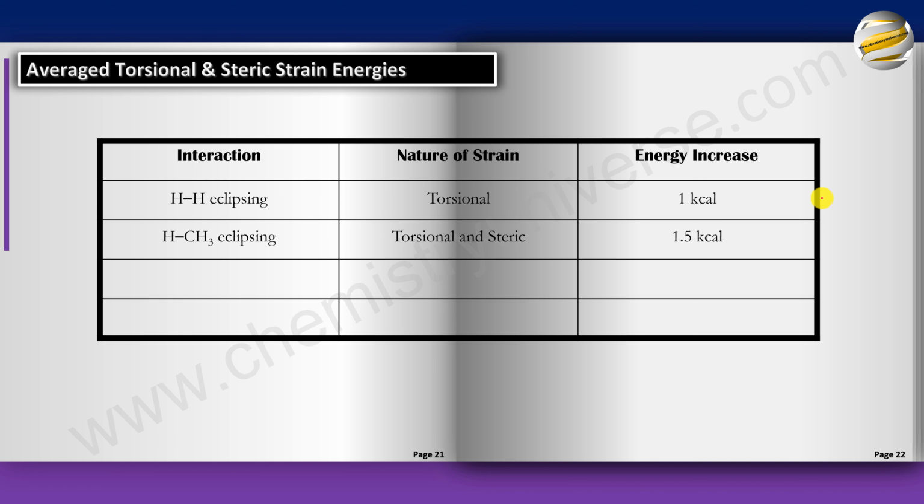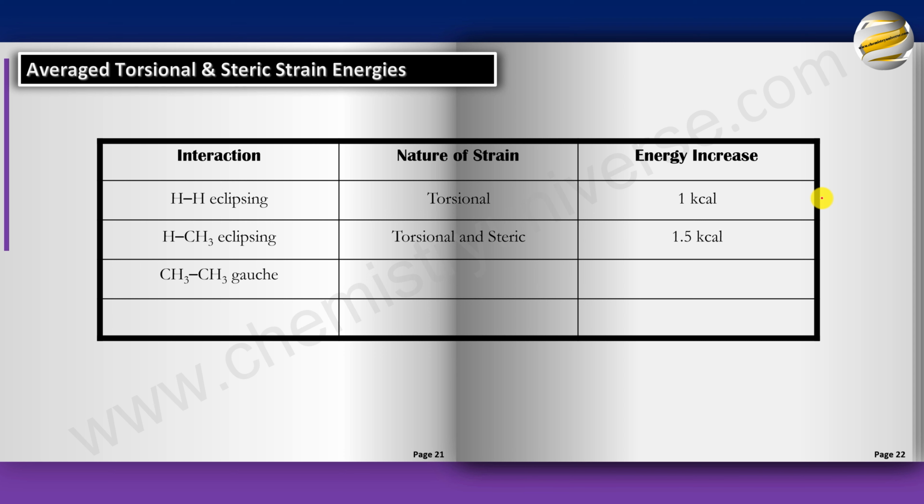Now, of course, it's not necessary that the 0.5 is only due to steric strain because the bonds CC and CH themselves have changed. But if I were to, for the sake of convenience, omit that part, then you will definitely understand that that 0.5 increment is because of CH3 eclipsing an H. So when a CH3 eclipses an H, it is both torsional and steric, and the total energy barrier due to this alone is 1.5.